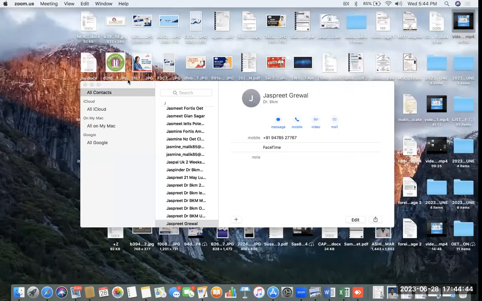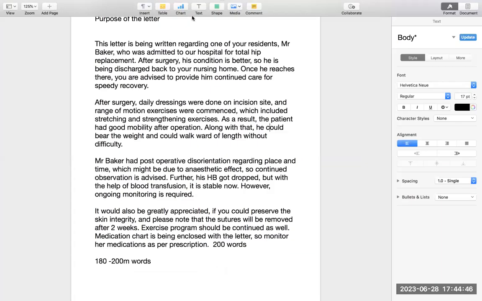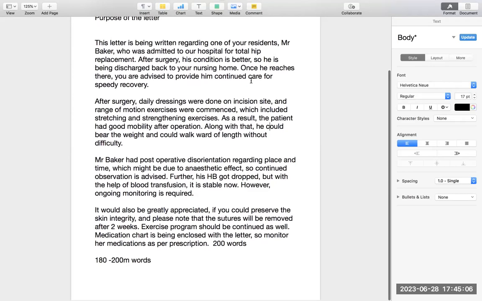You will see nowhere did the grammar become complex, nowhere will the letter be complex, and you will understand everything. Now consider yourself a nurse of the patient. This letter is being written regarding one of your residents, Mr. Baker, who was admitted to our hospital for total knee replacement. After surgery, he is being discharged back to your nursing home. Once he reaches there, you are advised to provide him continued care.